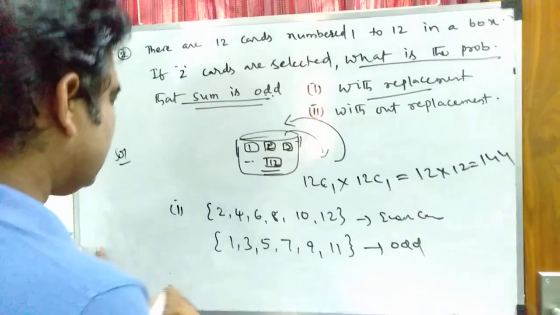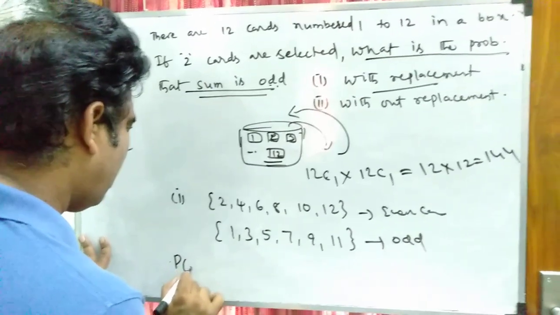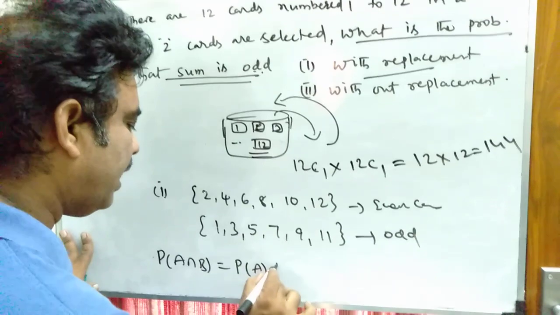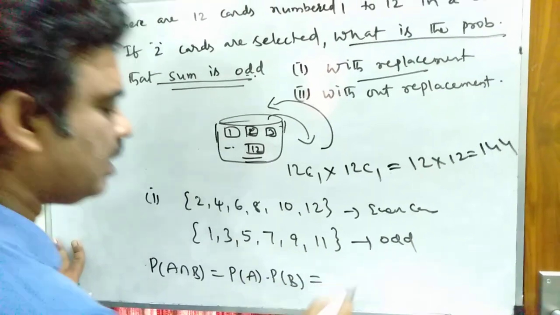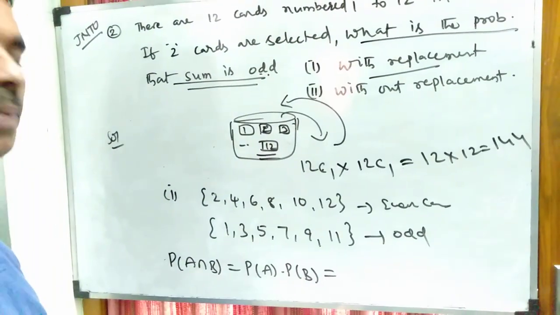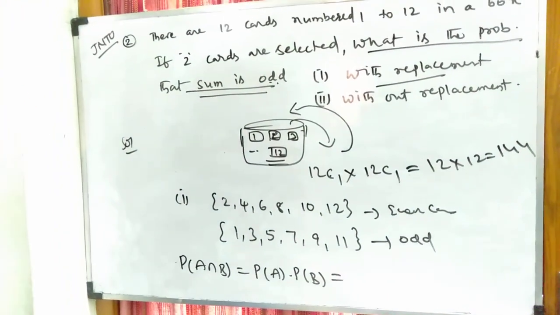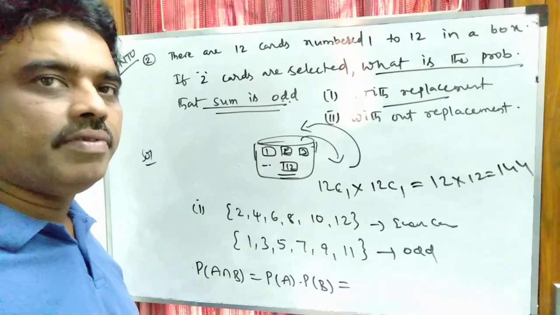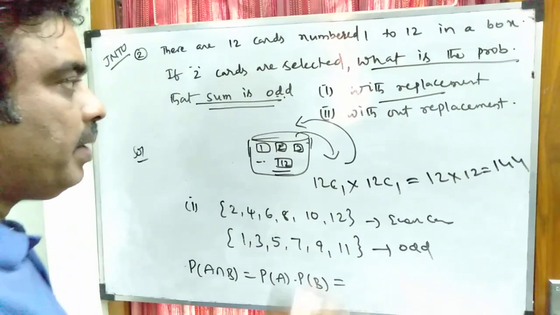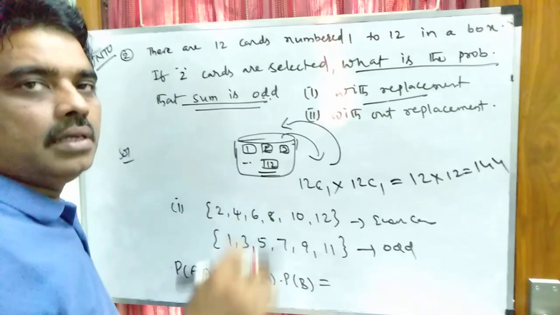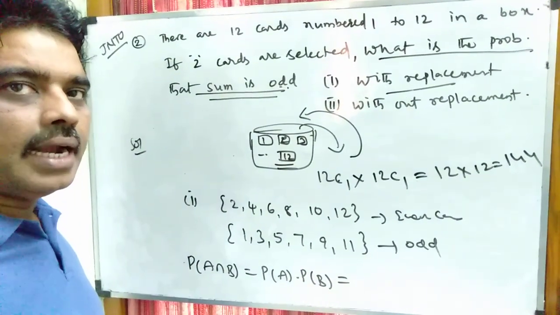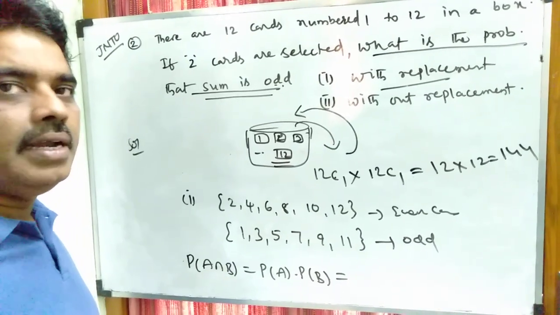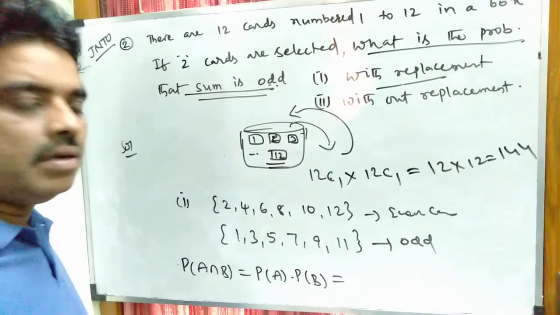So in the first case, I want to write the probability P of A intersection B is equal to P of A into P of B, because the card is replaced. Replaced means the events become independent events. That you have to understand. When do the events become independent, when do the events become dependent? Because the card is replaced, the box will contain again the same number of cards. That means the events become independent events. The second event is not depending on the first event.